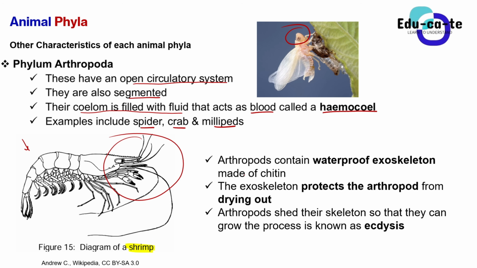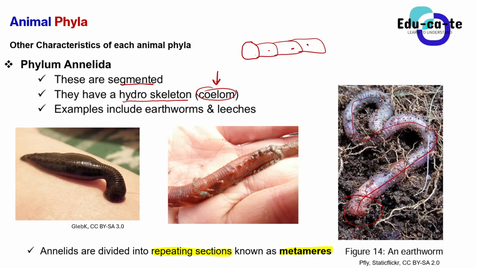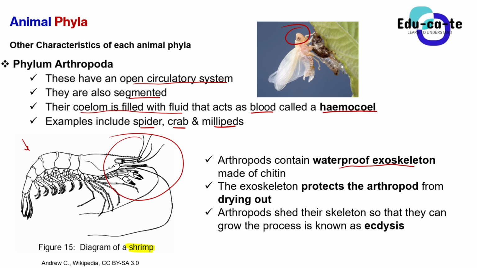So we also have other characteristics. Arthropods, they've got a waterproof exoskeleton. So remember that for annelids, we say that they've got a hydroskeleton. It means that their body is filled with water inside it. That's a hydroskeleton. But when it comes to phylum Arthropoda animals, they've got a waterproof exoskeleton. It means that their skeleton is outside the body. It's an exoskeleton. Okay, and then this exoskeleton is made up of a chemical that is known as chitin. Yeah, and then this exoskeleton has got this duty of protecting the arthropod from drying out.